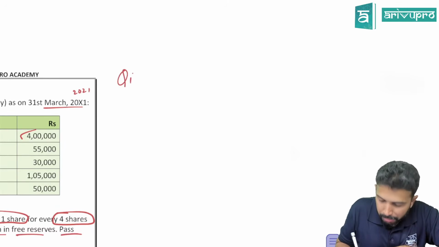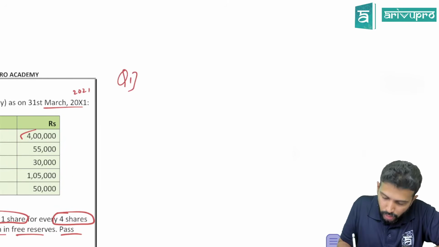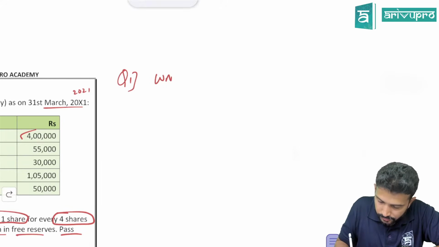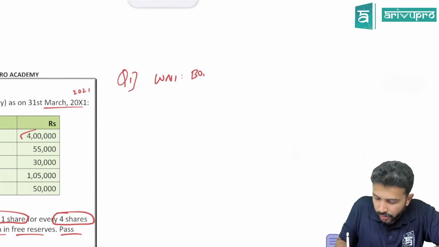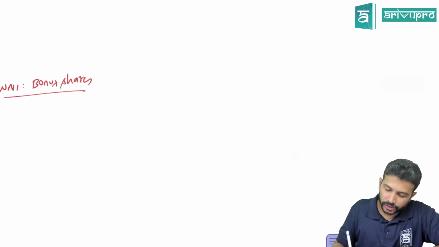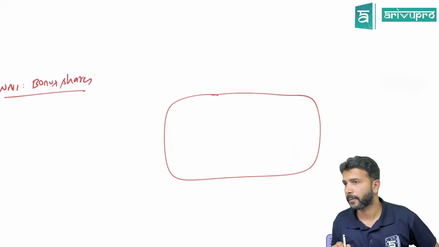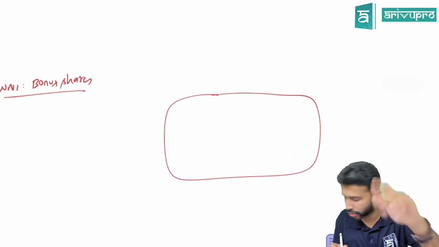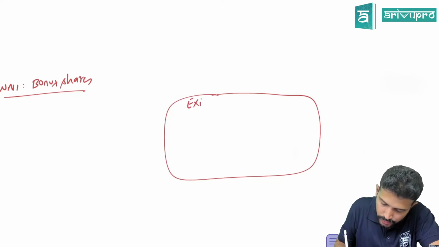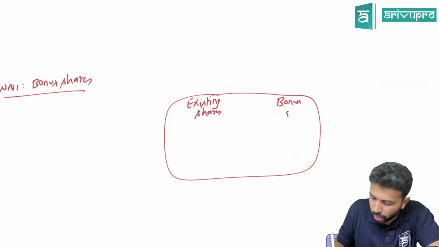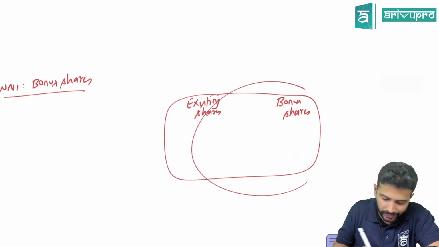Okay, question number 1. First, I will do one working note. Bonus shares. Sir, is it straightforward or bonus shares is given in some proportion? Some ratio they have given bonus shares, yes or no? So let's call that out first. Existing shares, bonus shares. This dabba and all you need not write in examination.